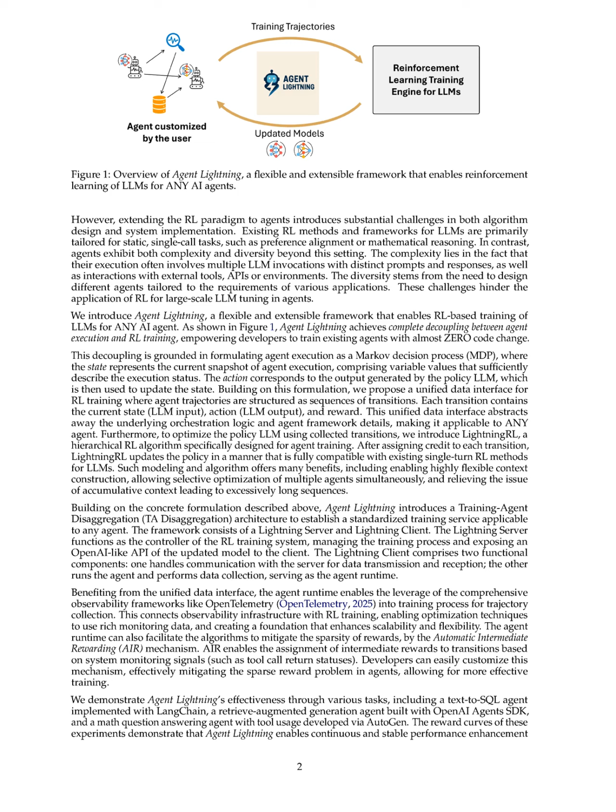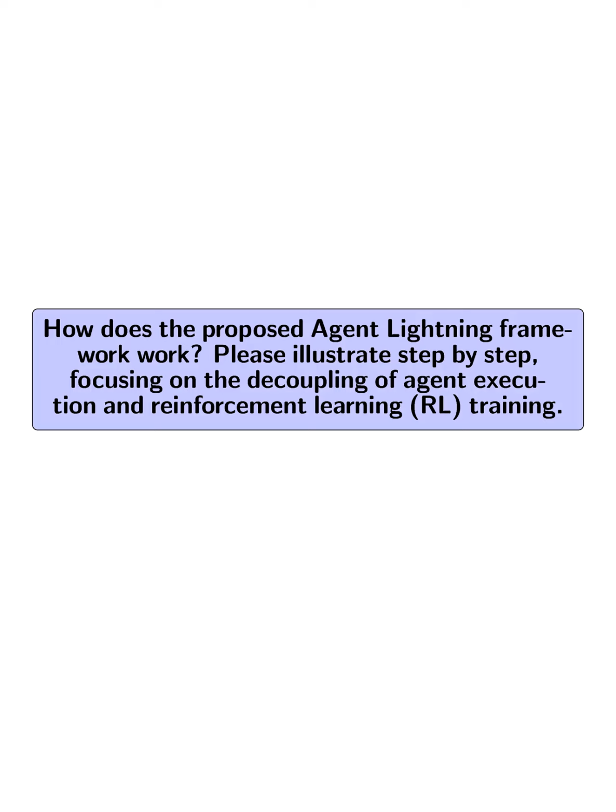Ultimately, this framework enhances the adaptability and performance of AI agents in real-world applications, overcoming the limitations of traditional RL training approaches. How does the proposed Agent Lightning Framework work? Please illustrate step by step, focusing on the decoupling of agent execution and reinforcement learning, RL training.